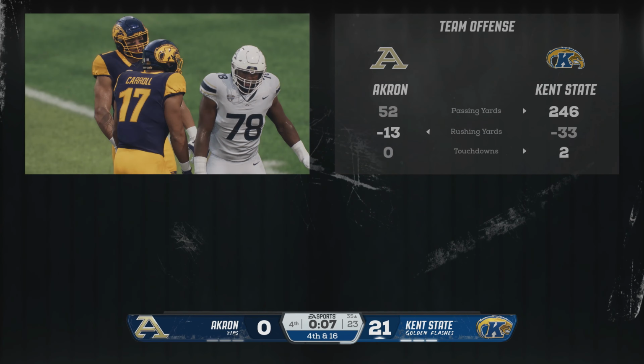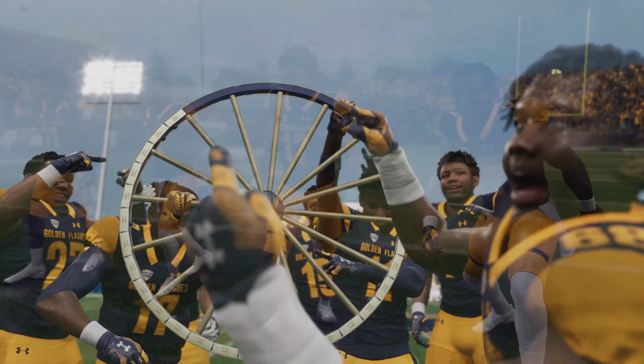Chris, I totally understand why they would go for this at this point in the game. You're down by 3 scores. We're in the second half. They felt the pressure with the possession that they had, the field position that they had. They needed to make something happen. Unfortunately, not able to come through.